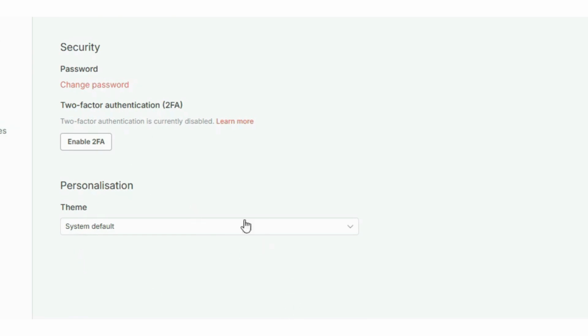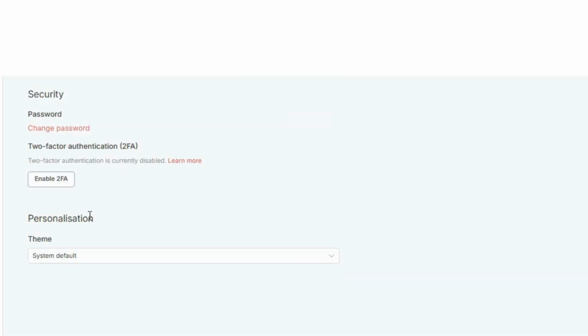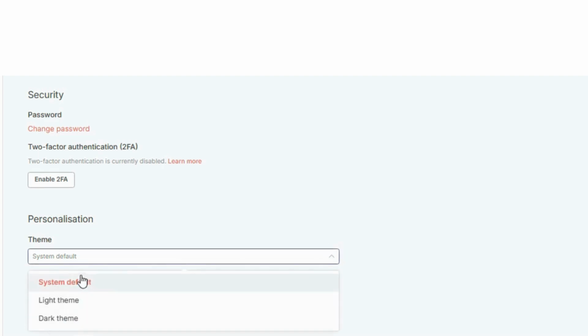From here, scroll down to the Theme section. You'll see a few options including Light, Dark, and System Default. Now, simply choose Dark Mode and watch the interface switch instantly to a sleek, modern dark theme. Your eyes will thank you, especially if you're working late nights automating workflows.